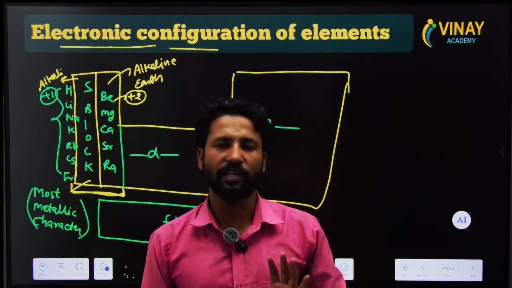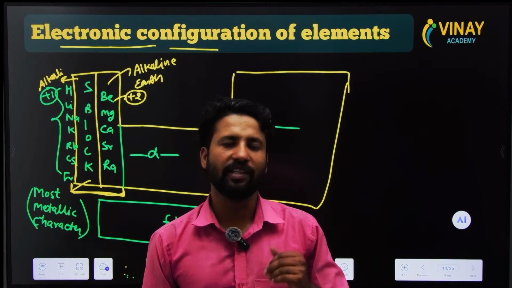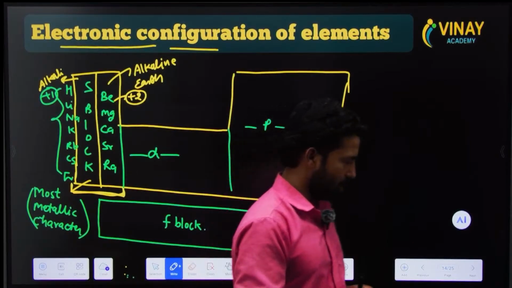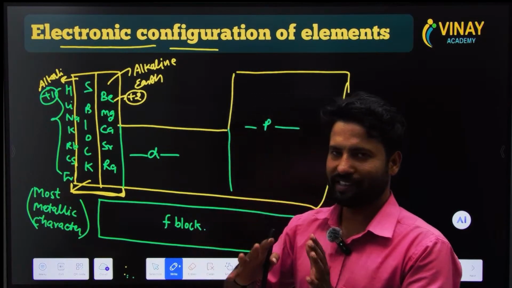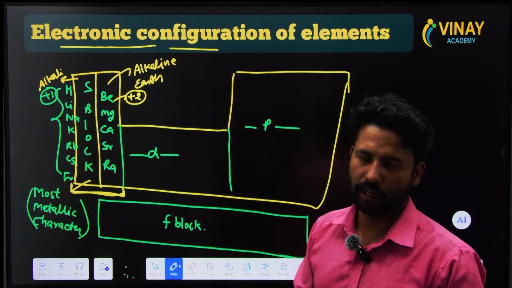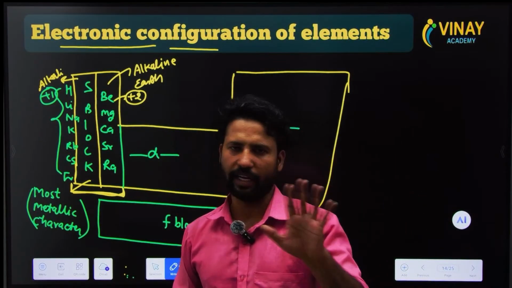There are lots of properties we will discuss further in detail. Today we are just looking at the modern periodic table, how the sections are kept in the periodic table and what the names of those particular groups and periods are.